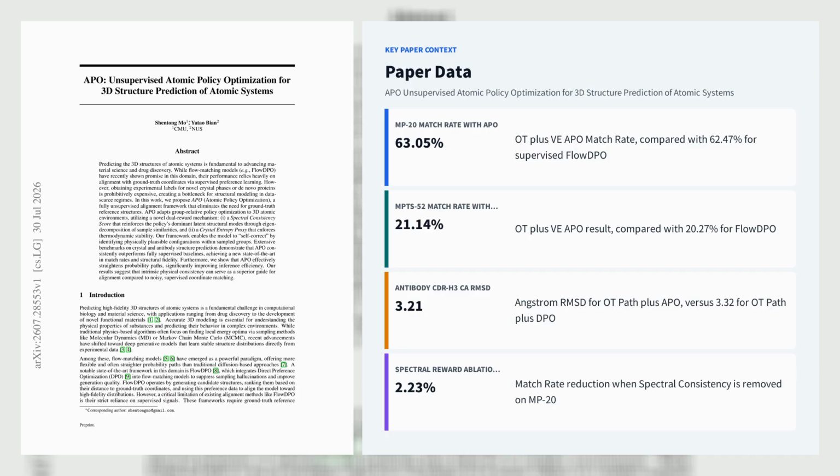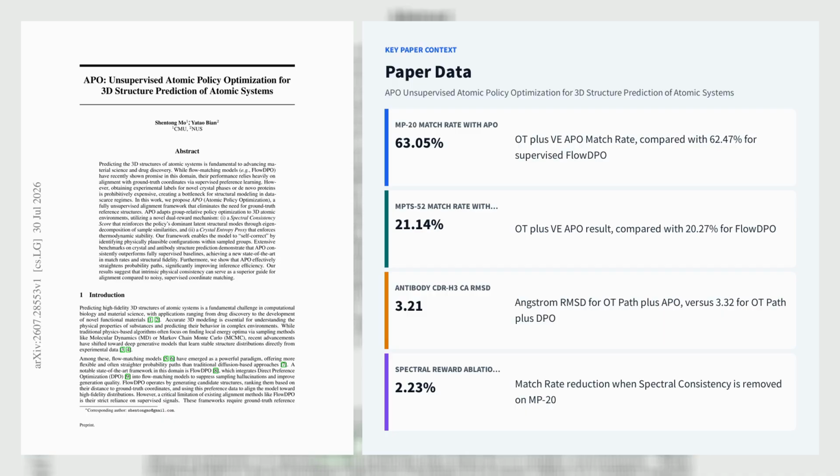APO, or Atomic Policy Optimization, replaces Flow-DPO's dependence on ground truth 3D coordinates with fully unsupervised alignment for crystal and antibody structure prediction. It adapts group relative policy optimization, a strategy used in DeepSeekMath, to flow matching models by sampling candidate structures in groups and updating the policy from relative rewards.